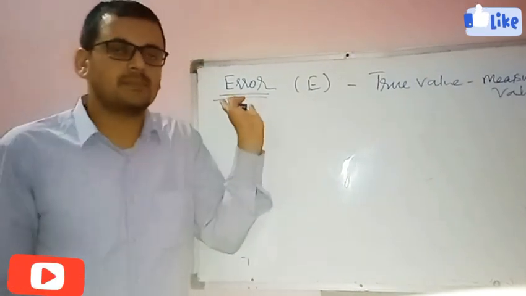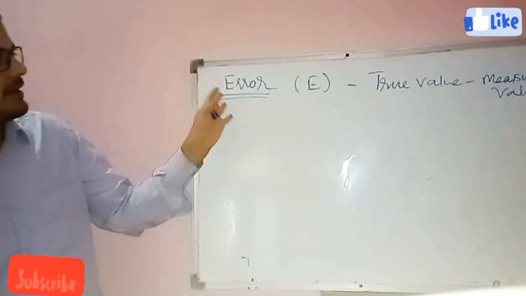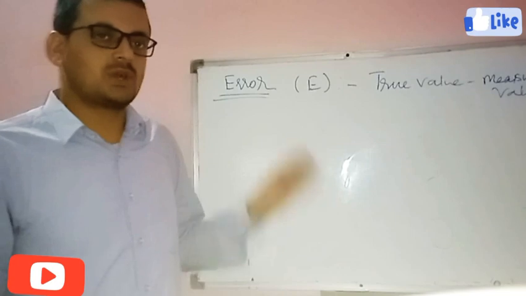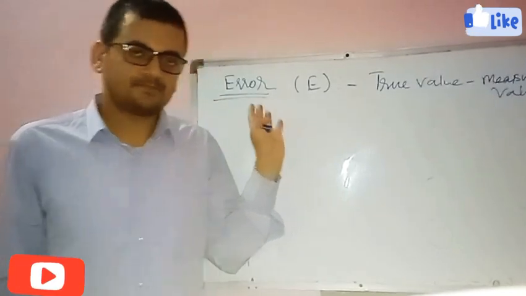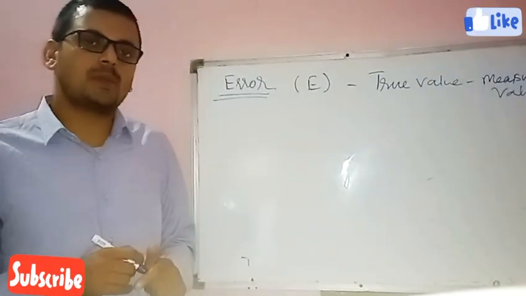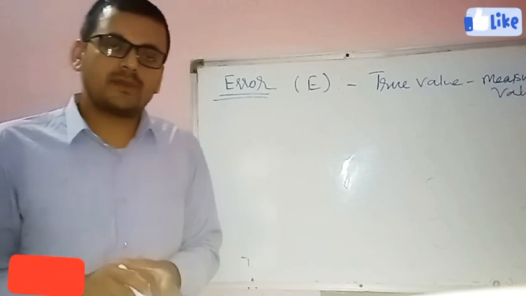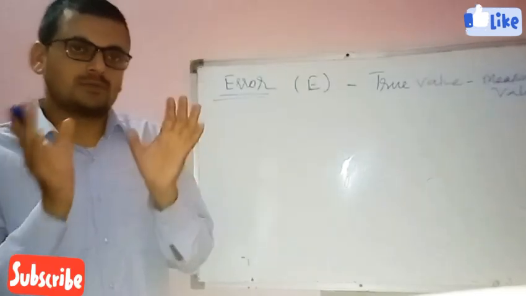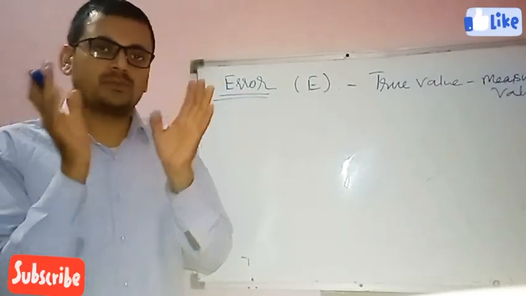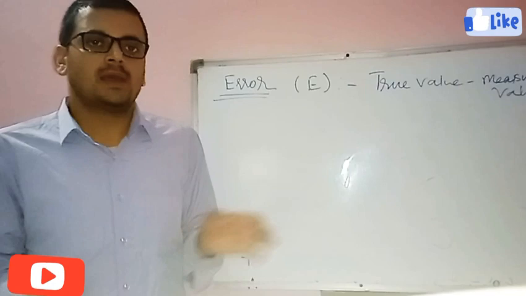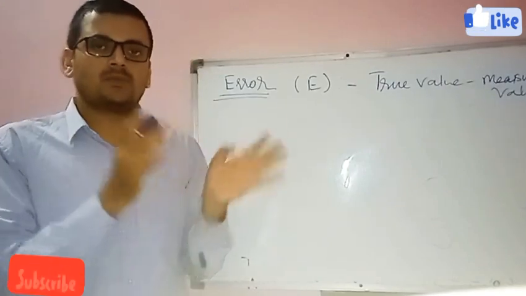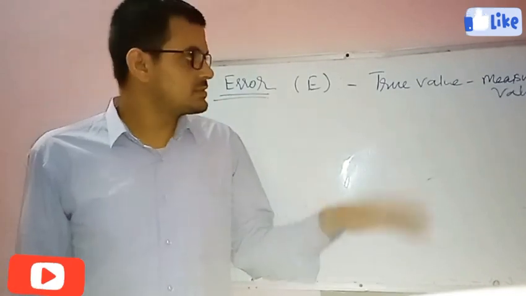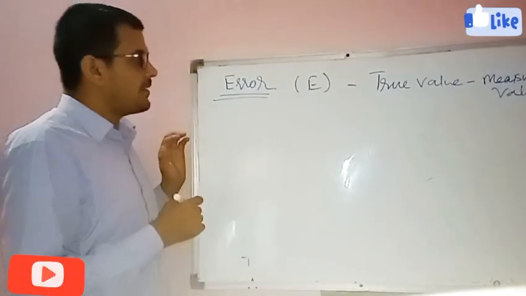What is the formula of error? True value minus measured value, that is called error. It is the difference between the true value and the observed or measured value of any physical quantity. The measured value is the value which we have measured during our experiment, and the true value is the standard value. The difference between these two is called error. This is the formula of error.